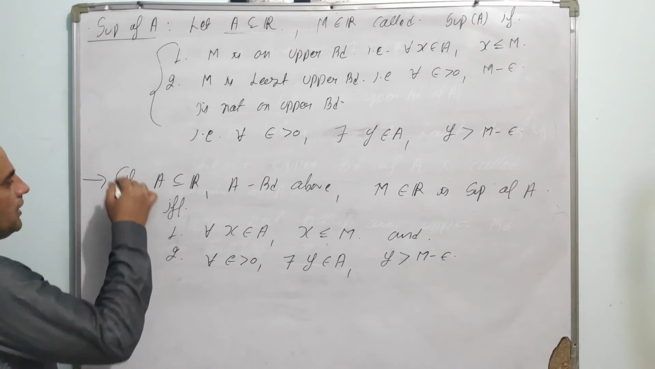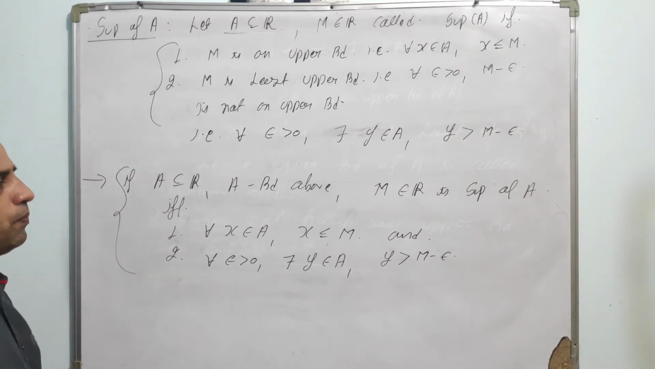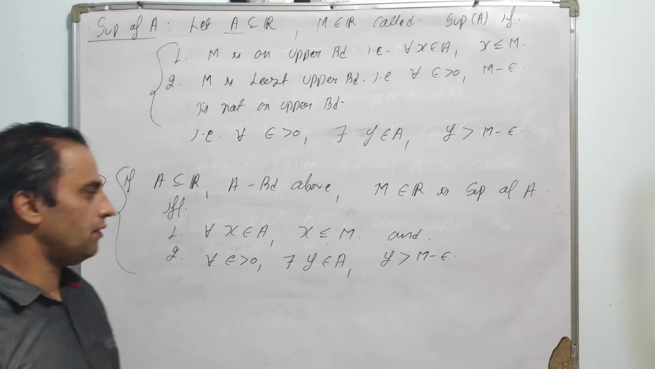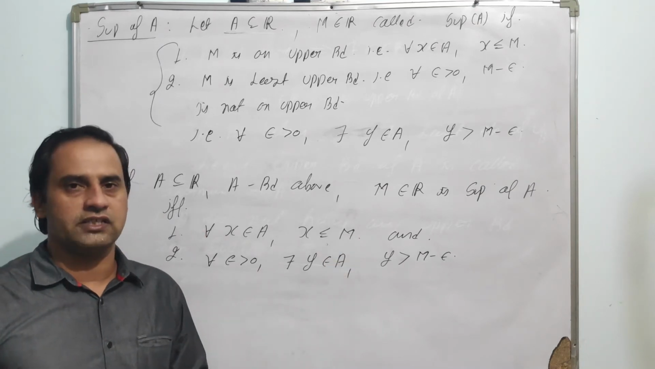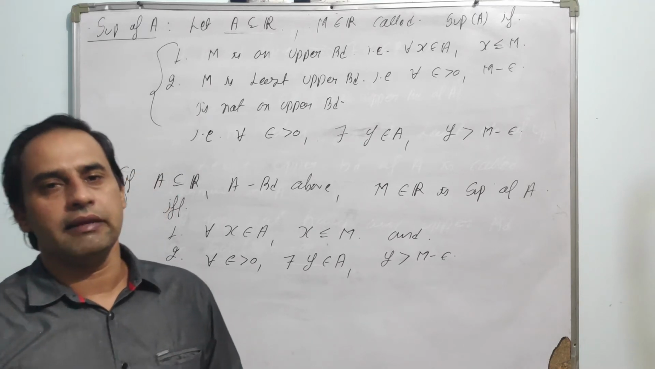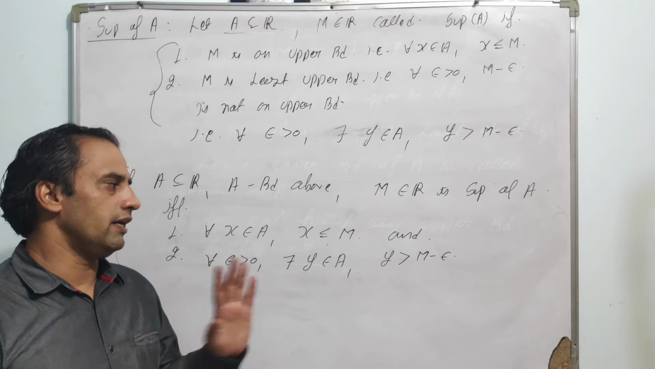So this is the mathematical definition of the supremum of a set, and based on this definition, in the next segment we will prove that the supremum of every set is either a member of the set, or otherwise it must be a limit point of the set, provided it exists.